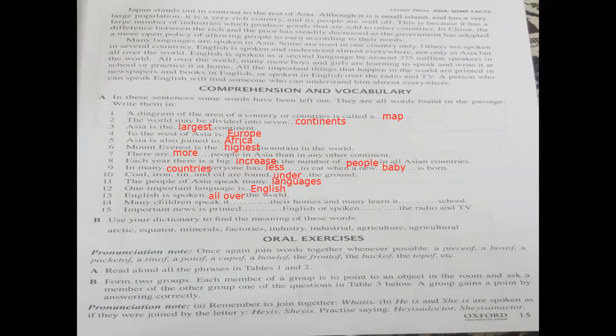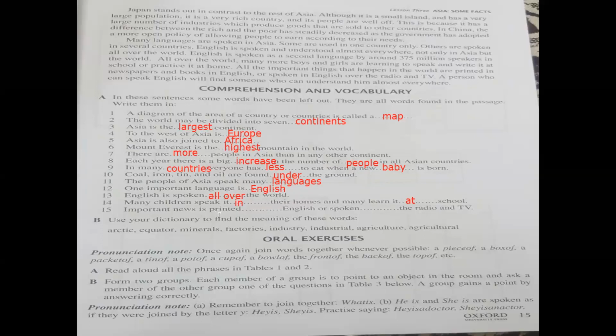Very good. Number 14, many children speak it dash. Many children speak it in their homes, and many learn it at school. Good. And the last, number 15, important news is printed dash English or spoken dash the radio and TV.